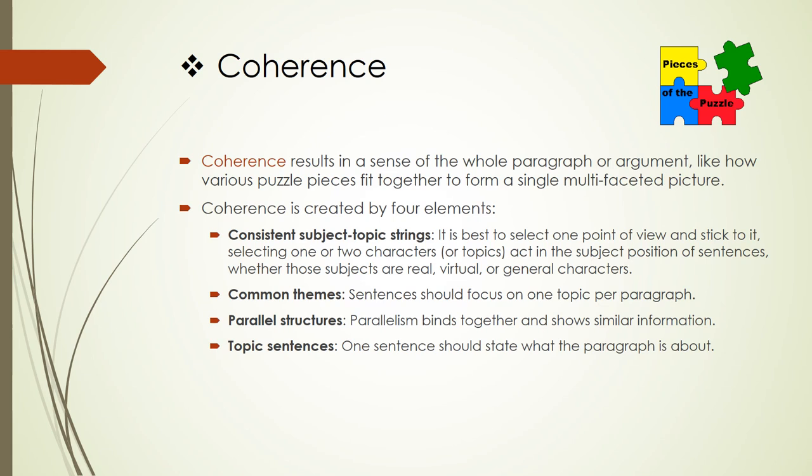Third, parallel structures. Parallelism binds together and shows similar information. And fourth, topic sentences. One sentence should state what the paragraph is all about. And perhaps fifth is to avoid distractions like meta-discourse or getting off topic. For coherence suffers whenever a draft shifts confusingly from one point of view to another, or from one verb tense to another, or from one grammatical subject to another in the various sentences.